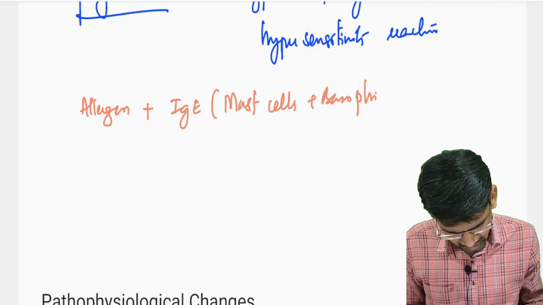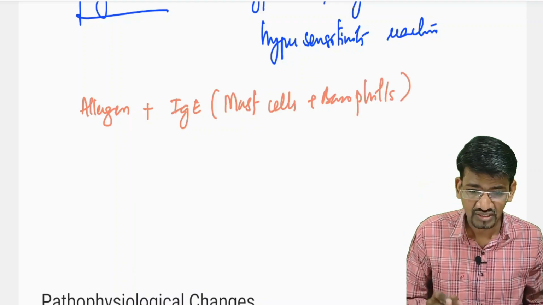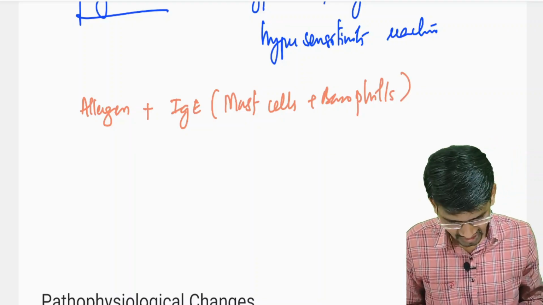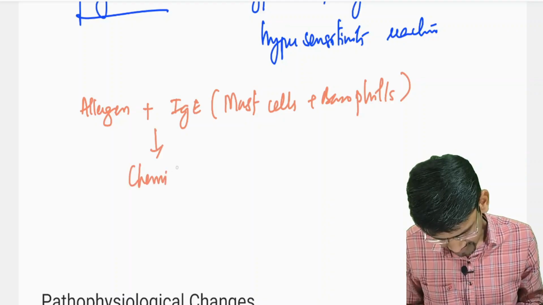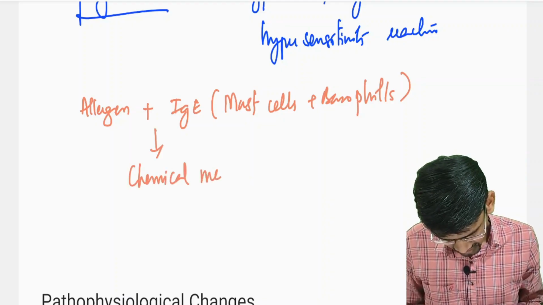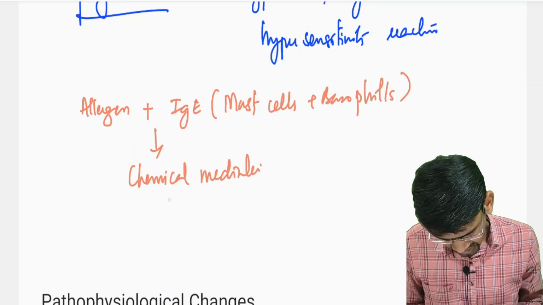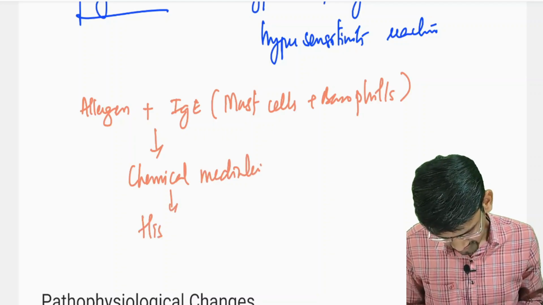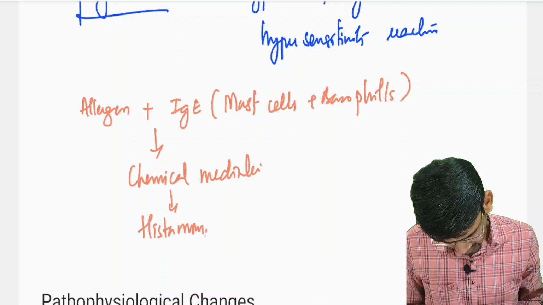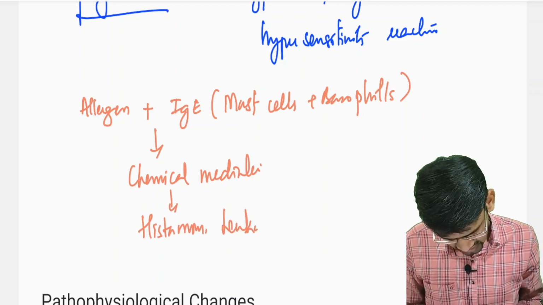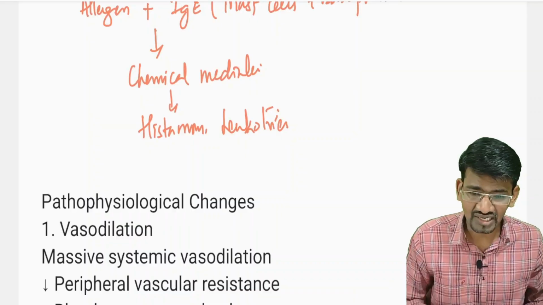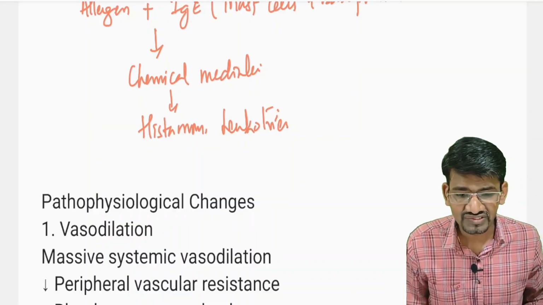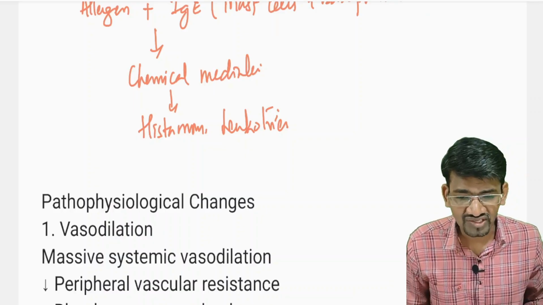This is also very important, you may get a direct question here: allergen with the IgE. There it releases chemical mediators like histamine, leukotrienes, and cytokinins. These chemical mediators are released, and they act on the blood vessels, causing excessive vasodilation.